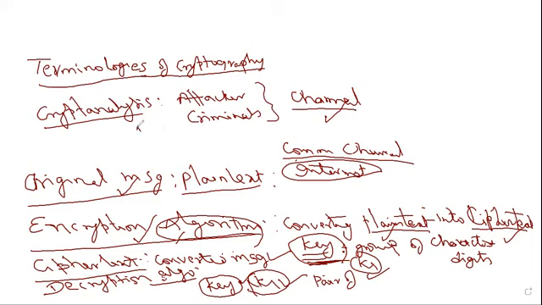Cryptanalysis is also a science, as cryptography is. This science is used for analyzing the channel or flow of information and breaking the communication. The ultimate aim of these attackers is to break the communication channel and extract the information flowing through it by using their own technologies or techniques.